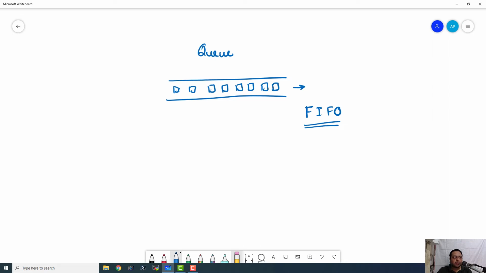So these are all about types of queues. Now in stack, we have something last in and first out. Okay, so we put the last item in and we get the first item out. So stack equals LIFO, last in first out, and queues are FIFO, first in first out.